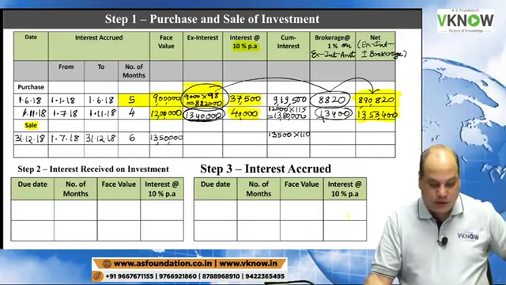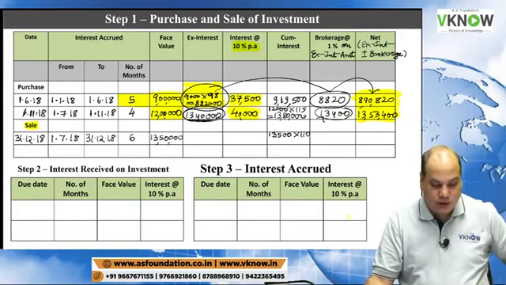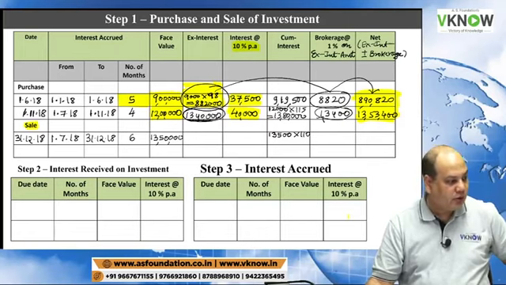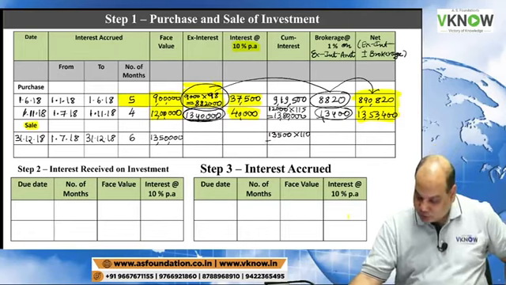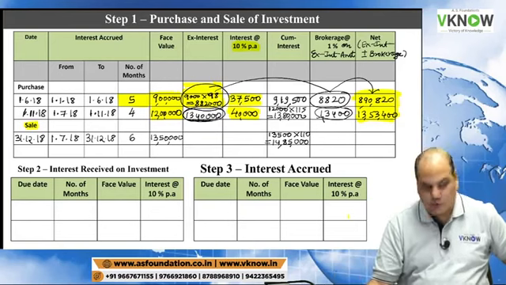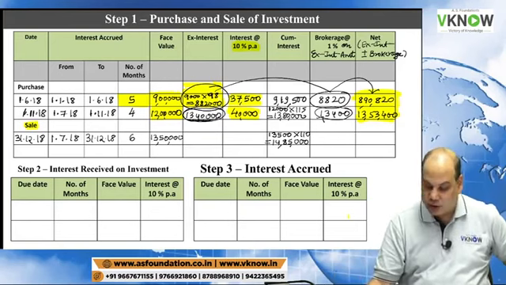How much is that? That is cum interest amount, equal to 14 lakh 85,000. 14 lakh 85,000 is right.